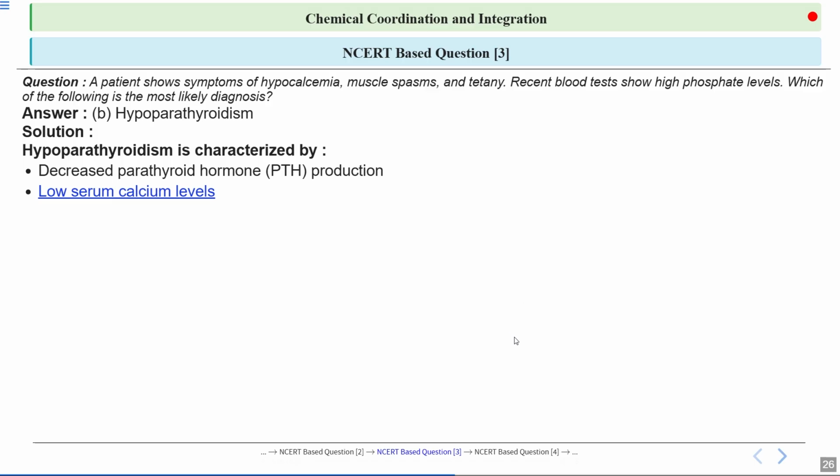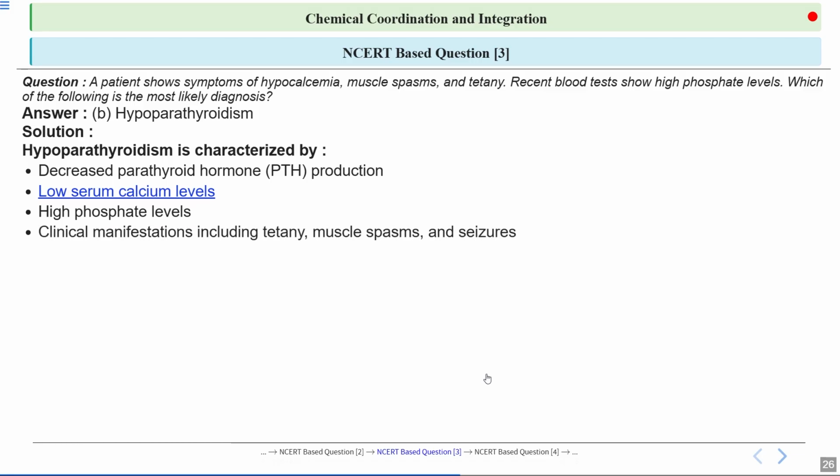It leads to low serum calcium levels due to reduced parathyroid hormone production. This results in decreased calcium absorption and increased urinary calcium loss, causing symptoms like muscle spasms and tingling. Management here involves calcium and vitamin D supplementation to restore normal levels. Hypoparathyroidism leads to low parathyroid hormone, reducing phosphate excretion, and this results in elevated blood phosphate levels, causing mineral imbalances and potential complications like kidney stones or nerve issues. Clinical manifestations include tetany, muscle spasms, as well as shivers.